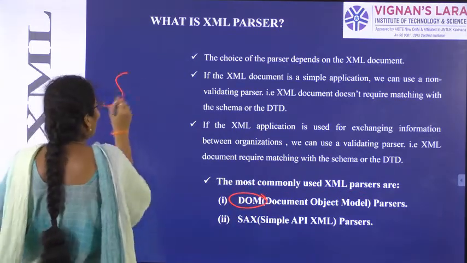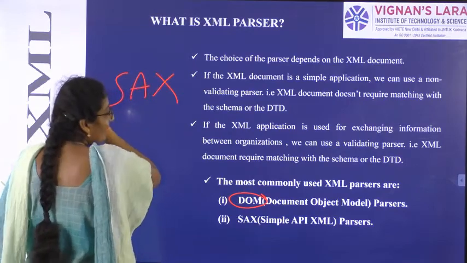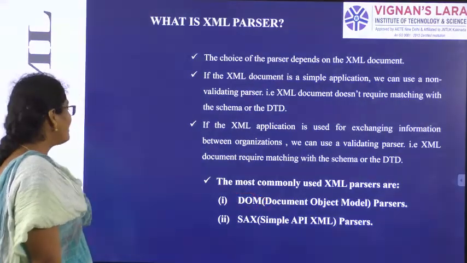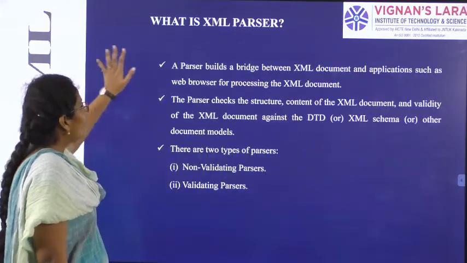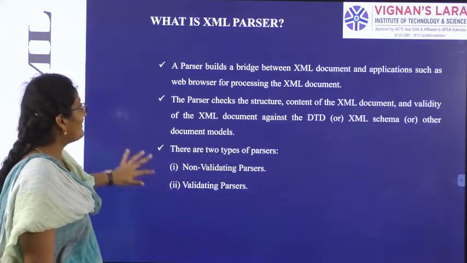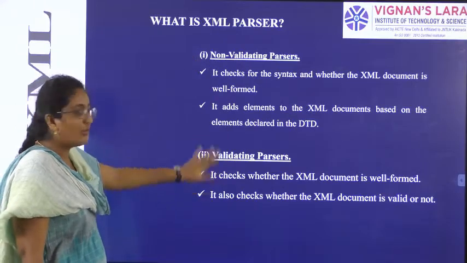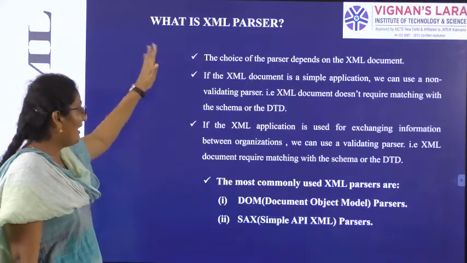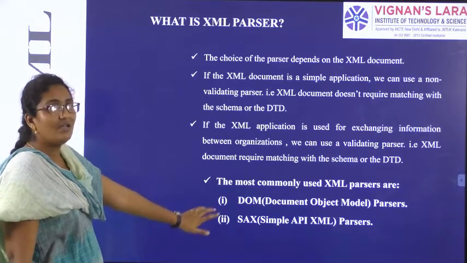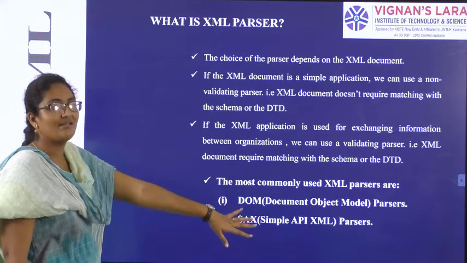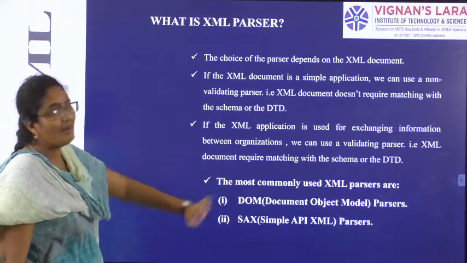Second one is SAX, Simple API XML Parser. So what is a parser? What are the 2 types of parser? What is the definition of types of parsers? Then how we can conclude the parsers? Then what are the commonly used parsers? Document Object Model Parsers, Simple API XML Parsers.